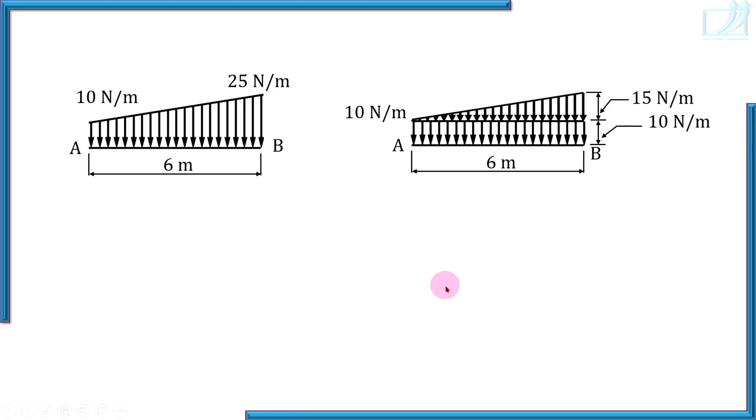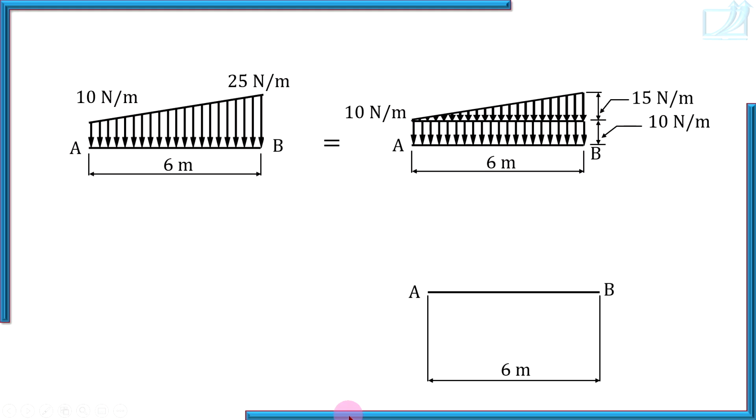And now you replace distributed force by point force. So there will be 2 point forces, one with reference to this UDL and the other one for the triangular load. So check how we show point forces. Length AB is 6 meter. Focus on this triangular load. Tell me, where is the point of application of this triangular load as a point force? So 1/3 of its length, 6 meter, 1/3, that is 2 meters from maximum intensity. So this is the point of application of the triangular load.